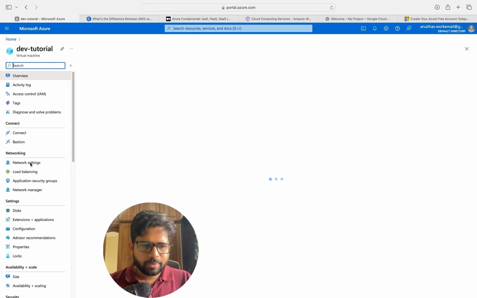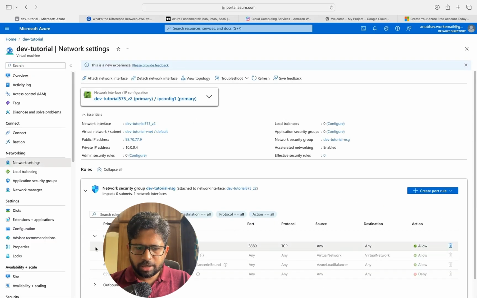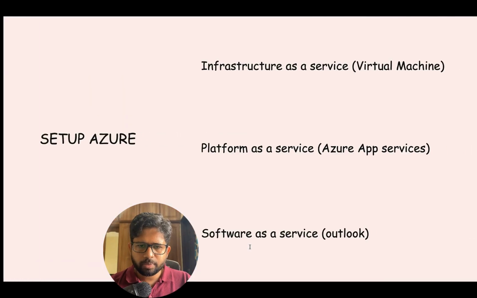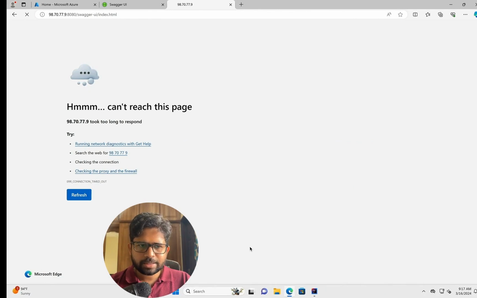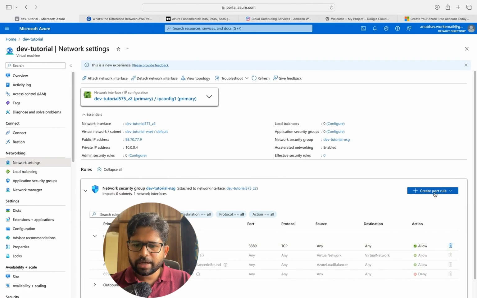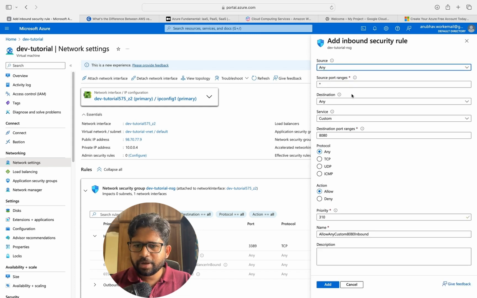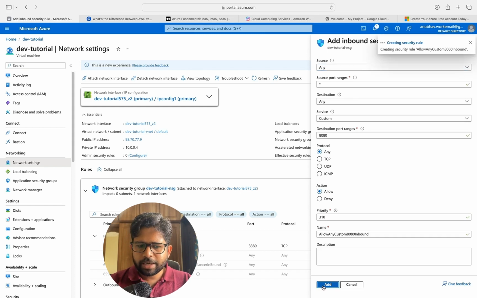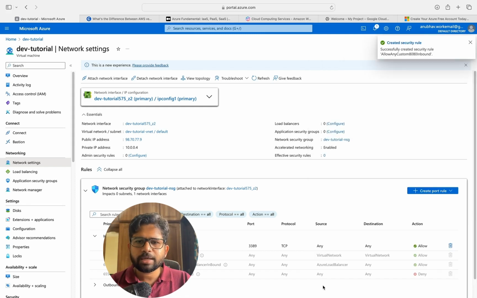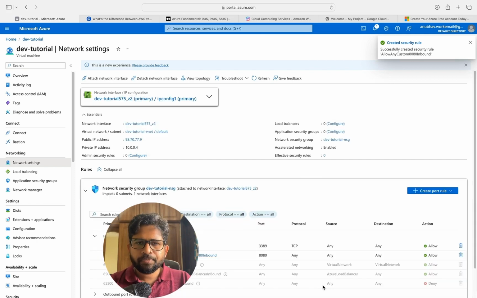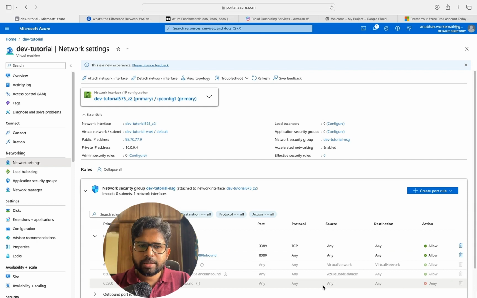And here we'll go to the network settings section. You see the only port which we have allowed is 3389. We have not allowed the 8080 port. So that's why it's not working. It's not able to access the endpoint. So now what we can do is create an inbound port. For that, we just click on create an inbound port here. And here we'll give 8080. It's already there. And we'll just click on add. So basically we are just allowing port number 8080 to enter the machine. If port number 8080 is allowed, then the client can access the server.